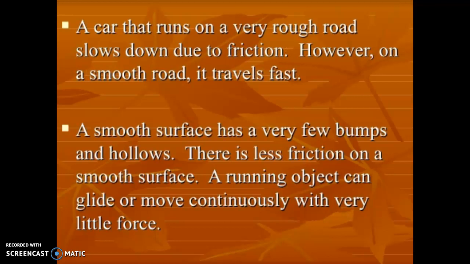A car that runs on a very rough road slows down due to friction. However, on a smooth surface, it travels very fast. A smooth surface has very few bumps and hollows. There is less friction on a smooth surface. A running object can glide or move continuously with little force.